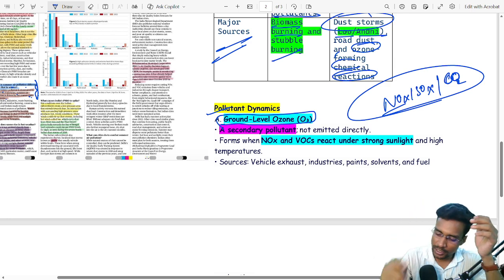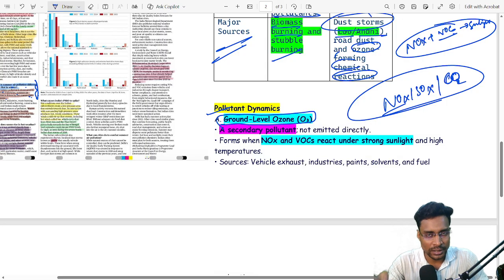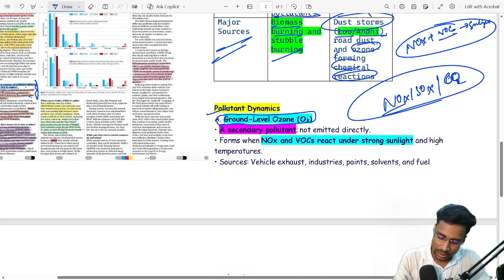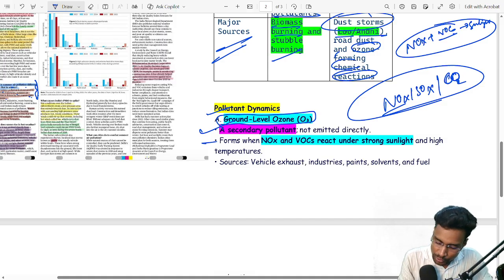It is formed by NOx plus volatile organic compounds in the presence of sunlight. That is how ozone is formed, and that is why it is called a secondary pollutant, right? You have to remember this point. It is a secondary pollutant, formed when NOx and volatile organic compounds react under strong sunlight.